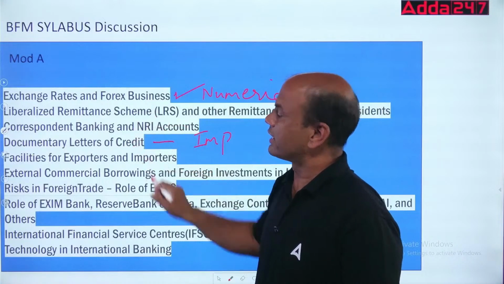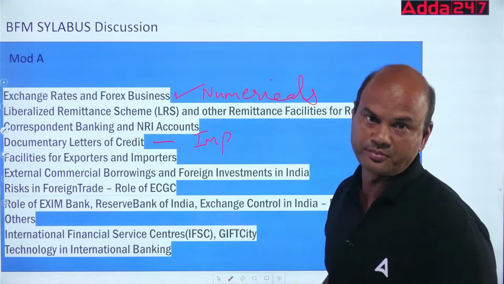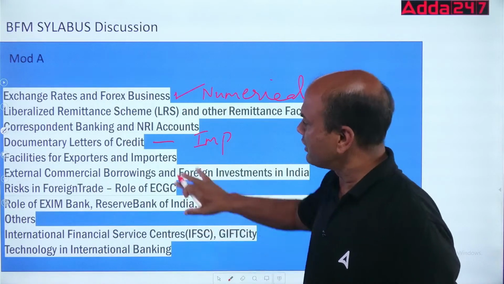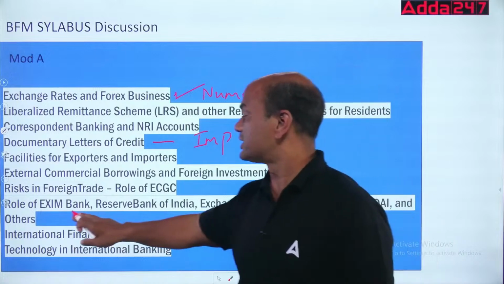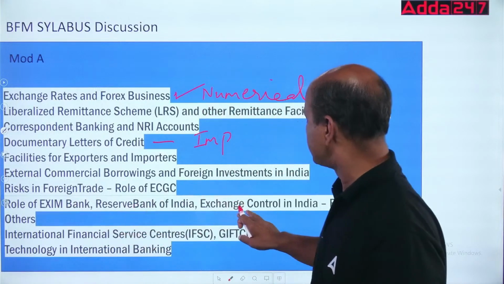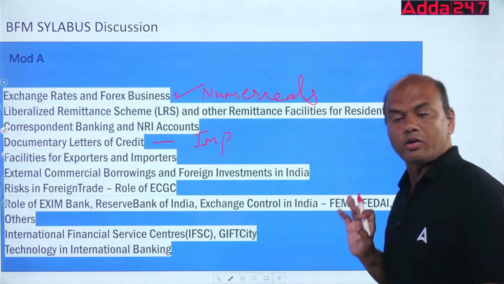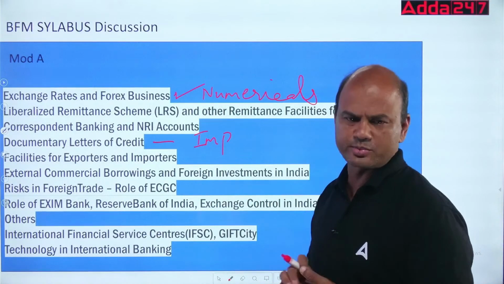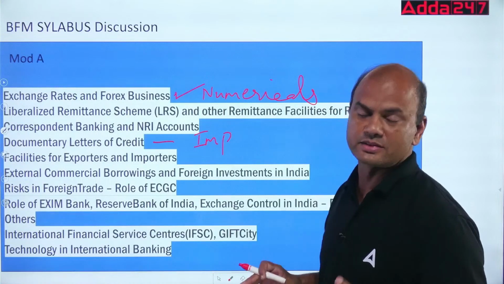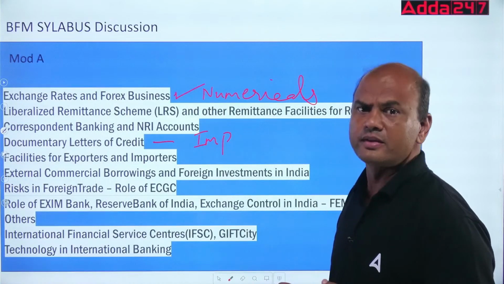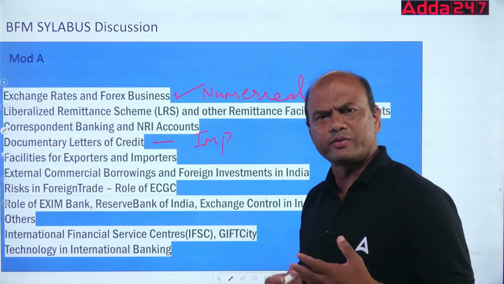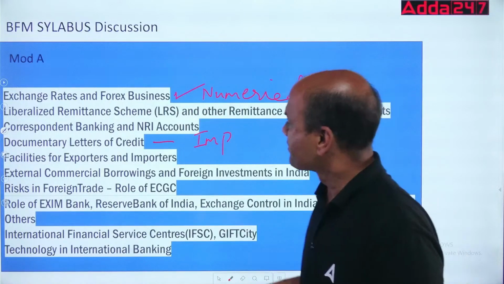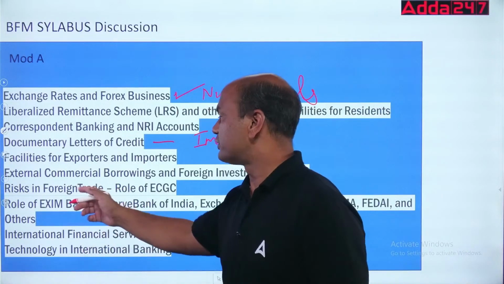Remaining ones, LRS, correspondent banking, are totally to be learned. Only learn; you can't think over it. These are all various roles given of Exim Bank. Now Exim Bank, Reserve Bank of India, Exchange Control, FEMA, FEDAI, all these are difficult ones. Only read them again and again as much as possible. In the classes, we take these in such detail that we almost revise them many times, so it imbibes into your mind. So that is about module A.